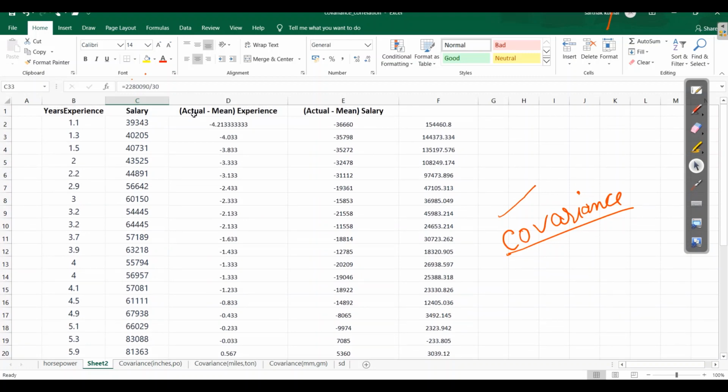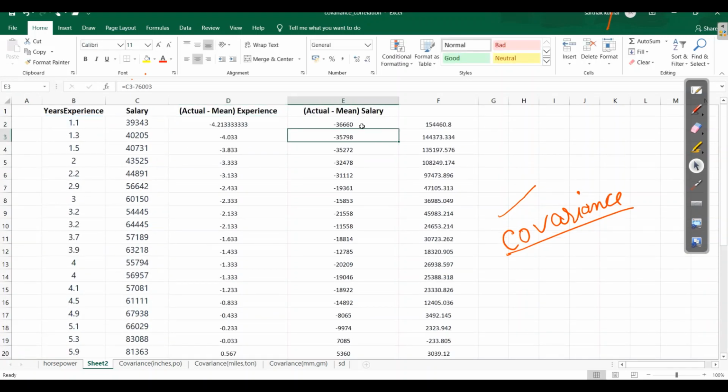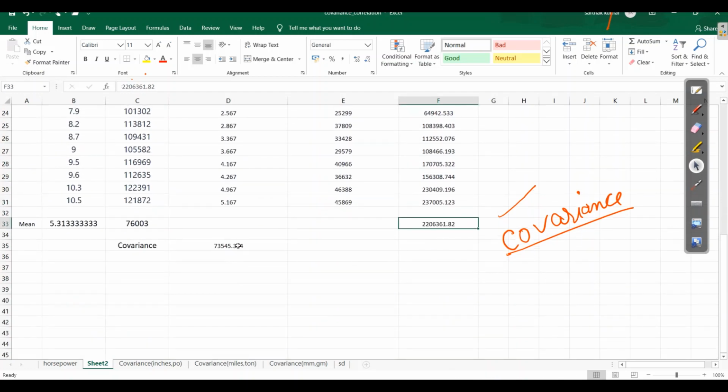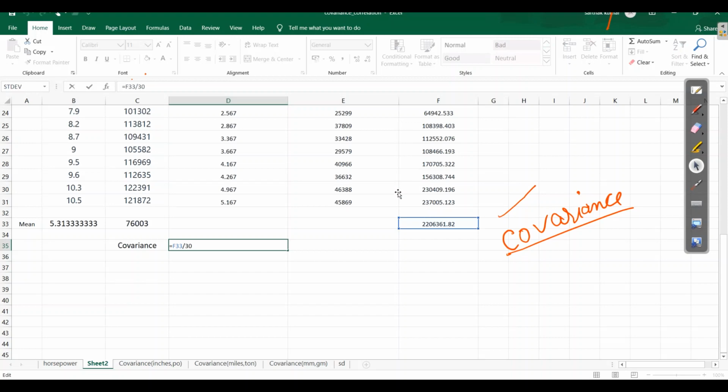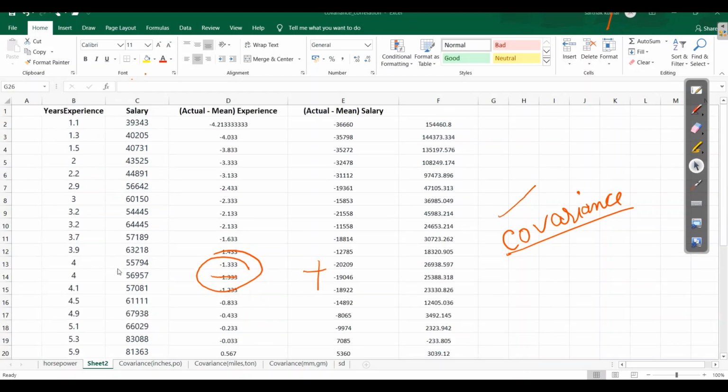Then we took the actual data 1.1 minus the mean. The same we did with salary also, and then we multiplied both. After this, we got the sum as this data, and then we calculated covariance, the sum divided by the number of years. Now when we see covariance, it's about 73,545, which is positive.